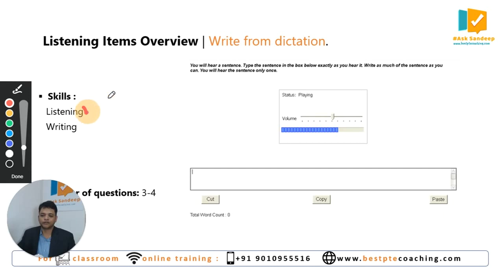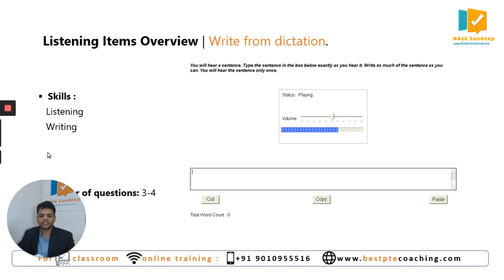When you do this question, you score in listening and also you score in writing, in both the modules. There will be minimum 3 questions and maximum 4 questions. One important insight here, in the listening module, there are 8 types of questions. All the questions come in 2 or 3 quantity. Only dictation comes in 3 or 4 quantity. When you're done with dictation, you're done with your exam.